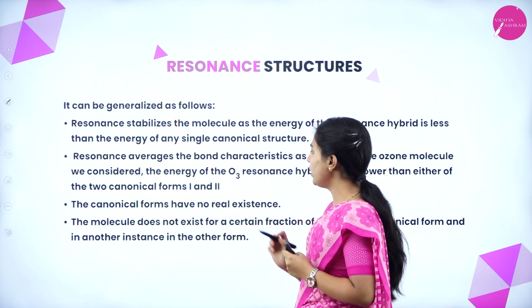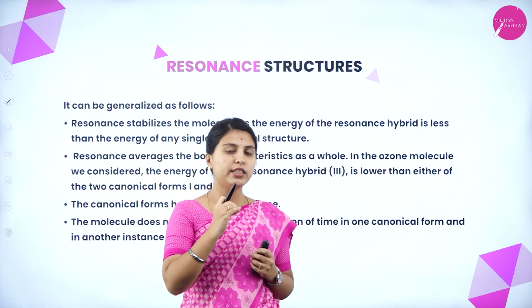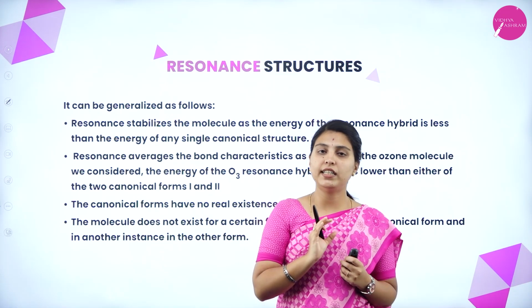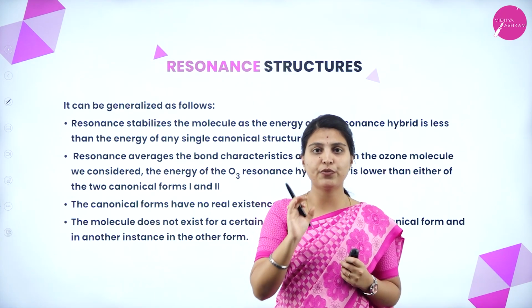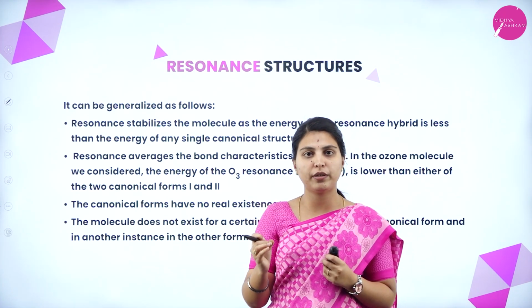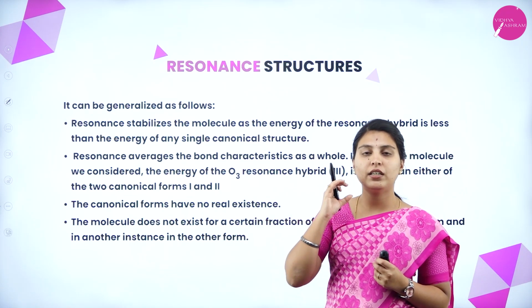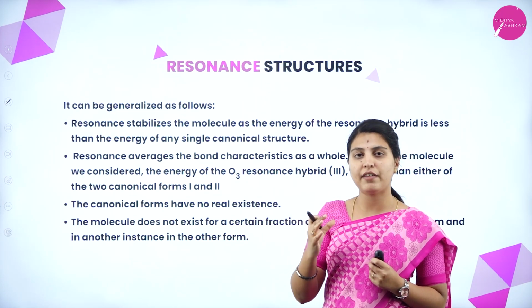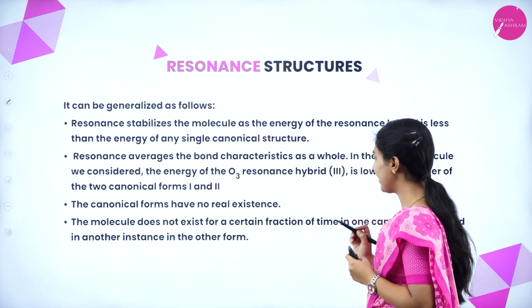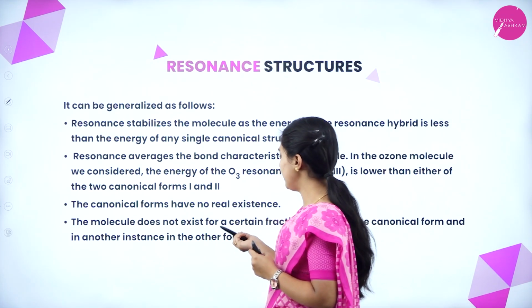The canonical forms have no real existence. Whatever structures we show in the delocalization part do not have any real existence. We are just showing how the delocalization, the movement of electrons, takes place. Only the real structure exists, the one with more stability and least energy. The molecule does not exist for a certain fraction of time in one canonical form and at another instant in another form.